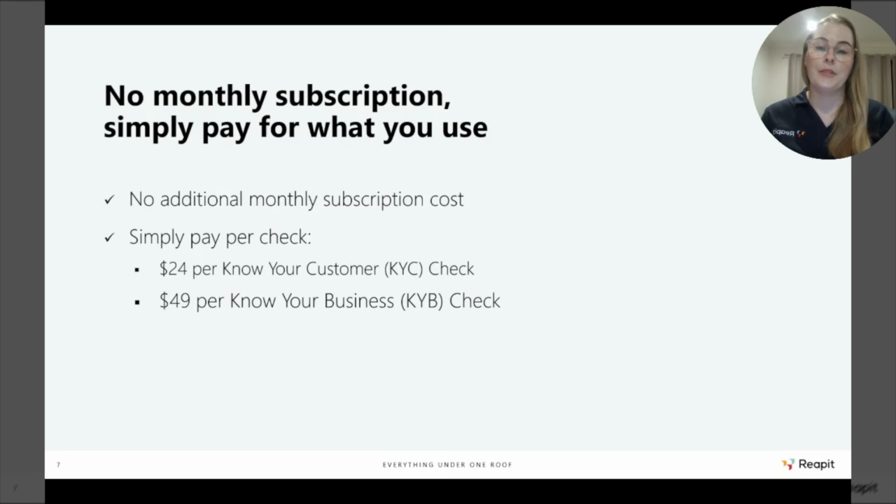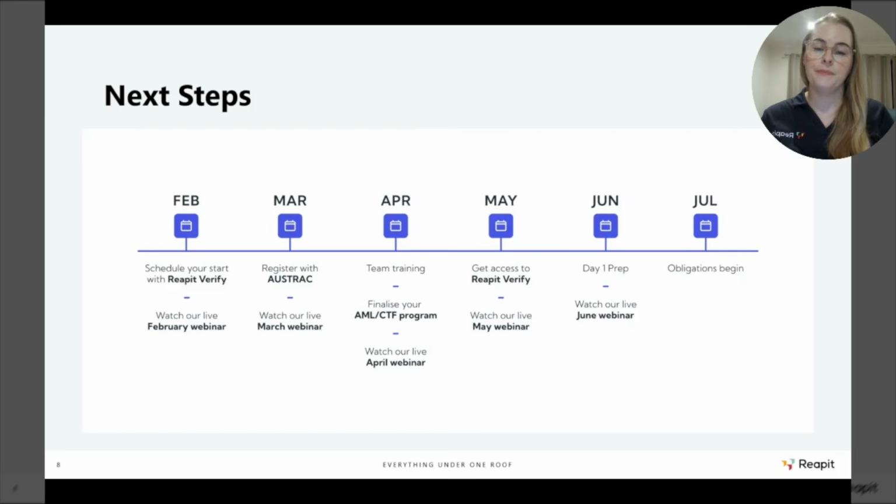Now, we mentioned before that Reapit Verify does not have any additional monthly subscription costs for existing Reapit clients, and you simply pay for what you use. So for a Know Your Customer check, which is what you would be using to conduct customer due diligence on your individuals, for example, your vendors and your purchasers, this is $24 per Know Your Customer check. And for a Know Your Business check, this is priced at $49, and this does include an ASIC report as a part of this as well, which is really great.